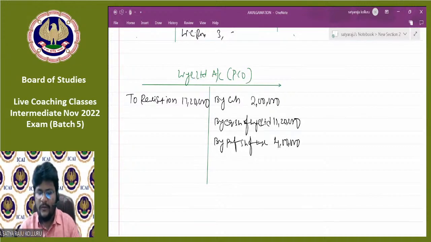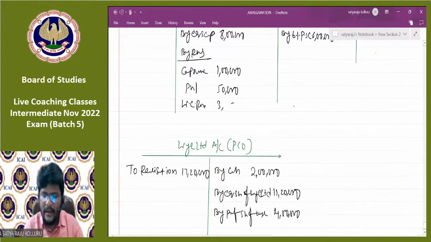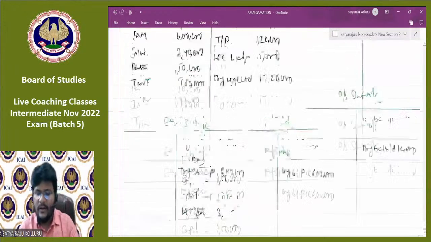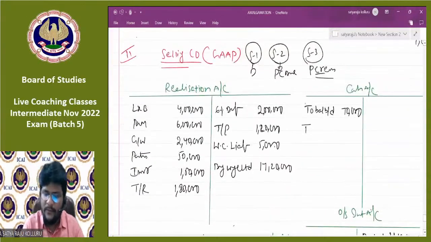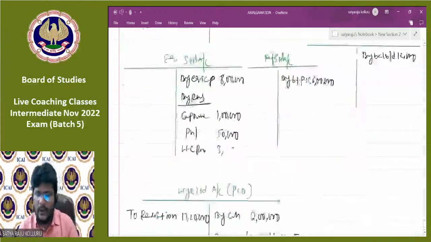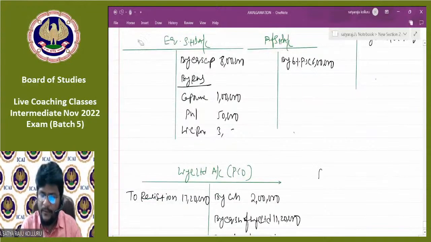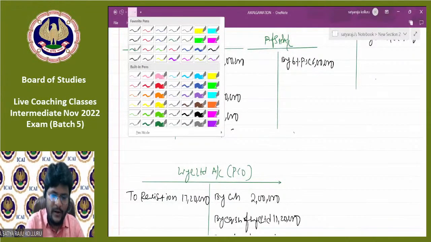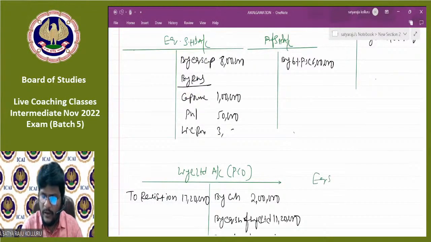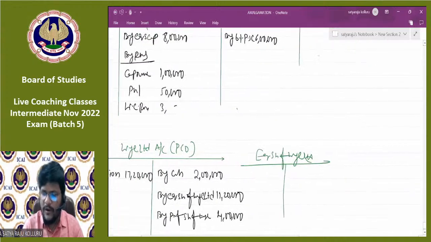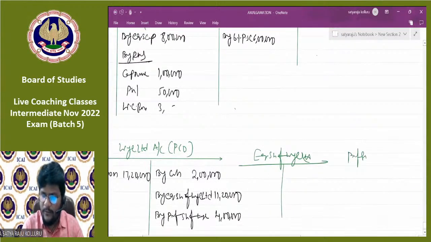Now the simultaneous posting also you should provide: in cash to Y Limited, which is 2 lakhs. We can also open equity shares of Y Limited as well as preference shares of Y Limited accounts. Equity shares of Y Limited you can open, then preference shares of Y Limited also you can open.